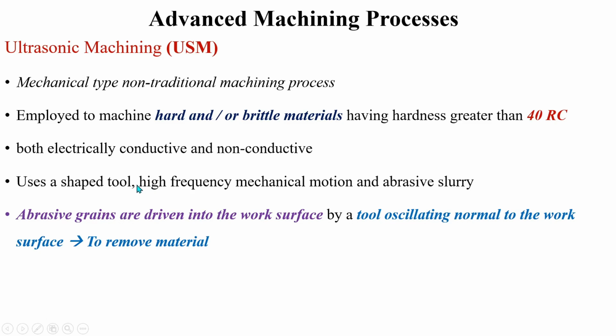What happens is that, because of this high frequency mechanical vibration, the tool tends to drive these abrasive grains onto the workpiece surface. That is, the grains will be striking the work material surface, which in turn removes the material. So this is the main mechanism by which ultrasonic machining works, and usually this tool will be oscillating normal to the workpiece surface.